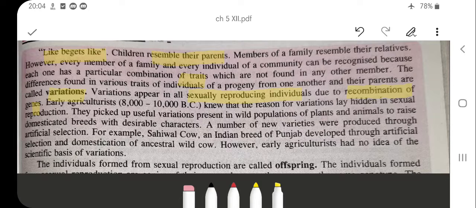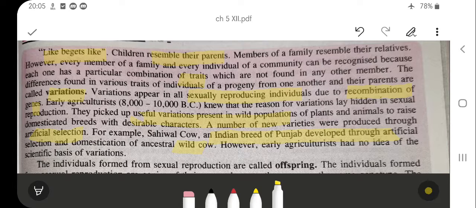The early agriculturists knew the reason for the variation in sexual reproduction. Therefore, they picked useful variations present in the wild population of plants and animals to raise their domesticated breeds with a desirable character. A number of new varieties were produced through artificial selection. Similarly, the cow, an Indian breed of Punjab, was developed through the artificial selection and domestication of the ancestral wild cow. However, early agriculturists had no idea of the scientific basis of variation.